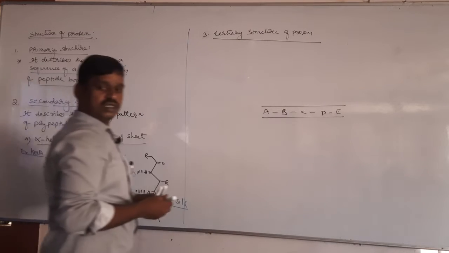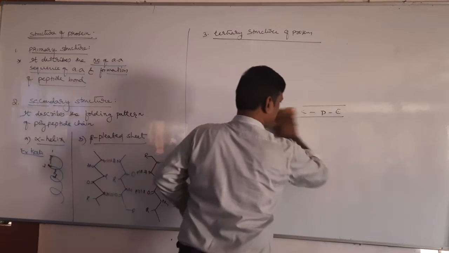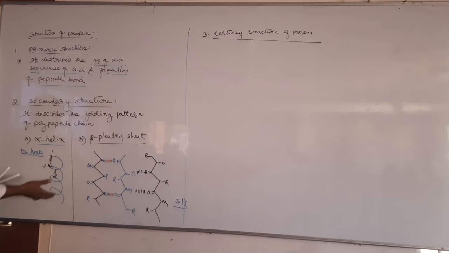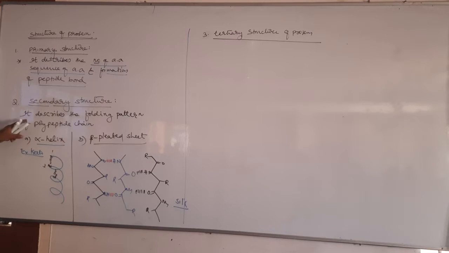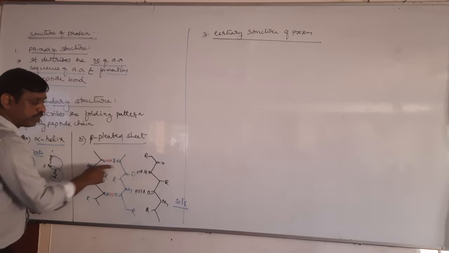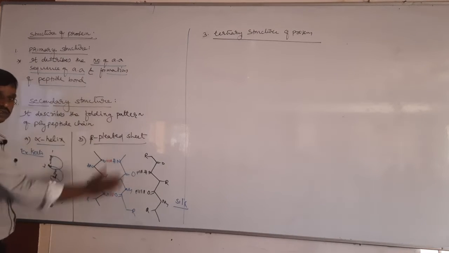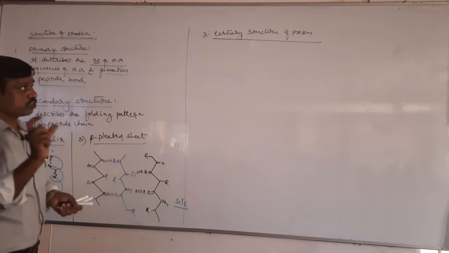Okay, so what does tertiary structure describe? This tertiary structure describes the three-dimensional arrangement of the polypeptide chain. Now here we have studied, this is 2D structure, not 3D. It is a single polypeptide chain, and how this single polypeptide chain is folding is explained by secondary structure. Now these are three polypeptide chains. These polypeptide chains are held together, they form the sheet-like structure. Okay, it is about secondary. Then what about tertiary? Tertiary structure explains the